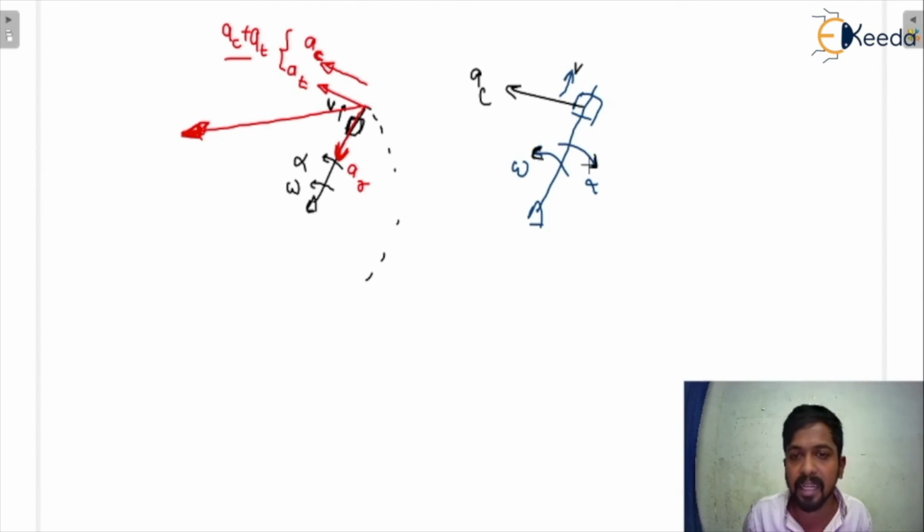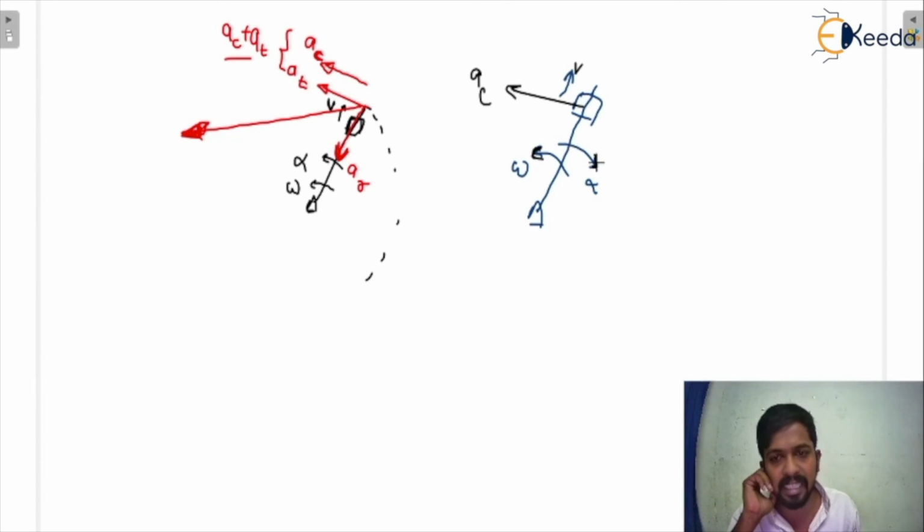But here you can see that the angular acceleration is in the anti-clockwise direction, sorry, in the clockwise direction. So there will be a tangential acceleration, and these both are opposite to each other. For example, the tangential acceleration is having a value of 50 and the other a value of 20, and we all know this is the radial acceleration.